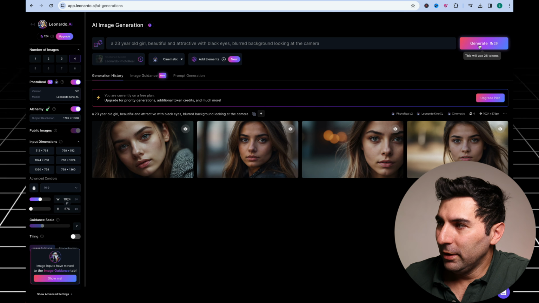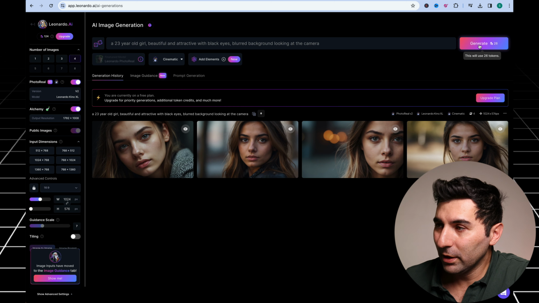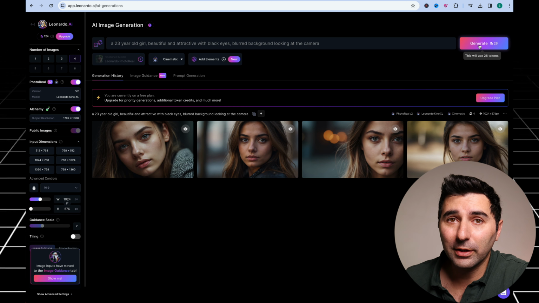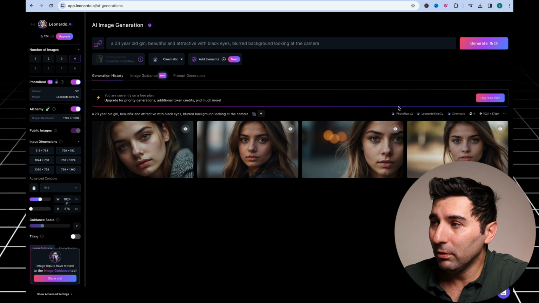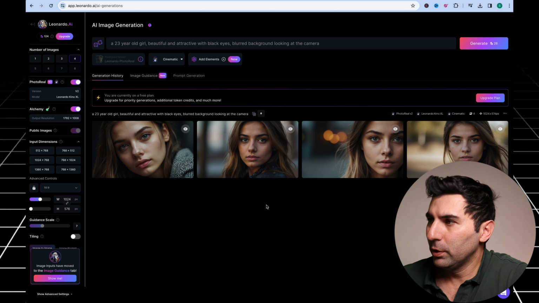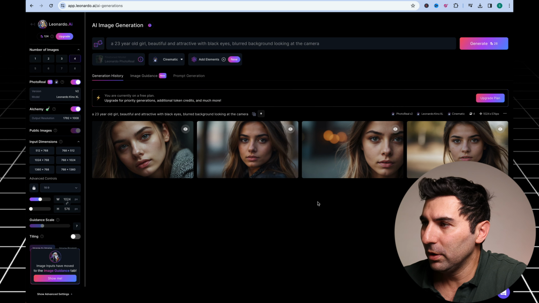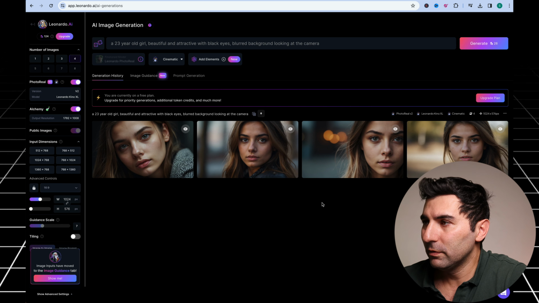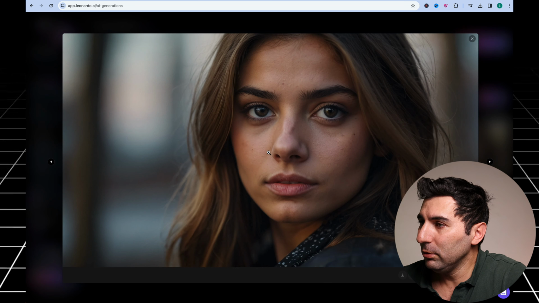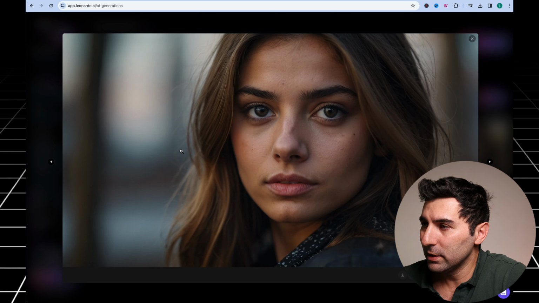Alright, here I have 4 great photos that are really realistic and look like real people. I think they are perfect for creating my own AI influencer here. So I choose the second one because I think it looks really good, and it really looks amazing because it's very similar to a real person. And now I download this image and use it for the next steps.